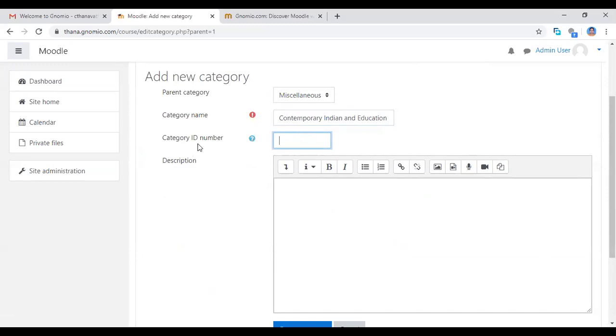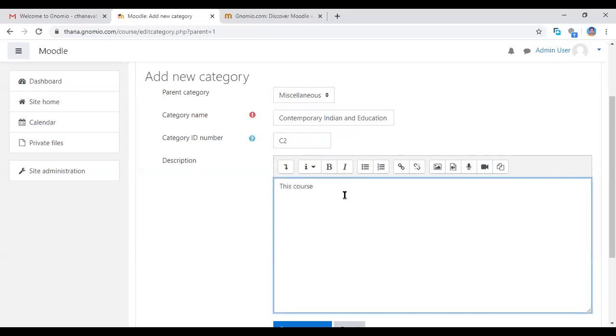So now I am giving the category ID number. This is paper 2. So I am giving the category ID as C2. If you want to add any description about this category, Contemporary India and Education, you can type it here.